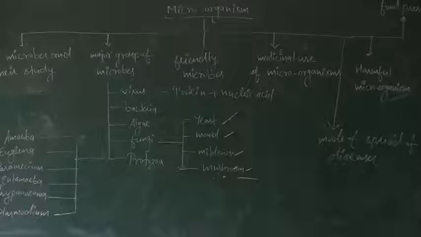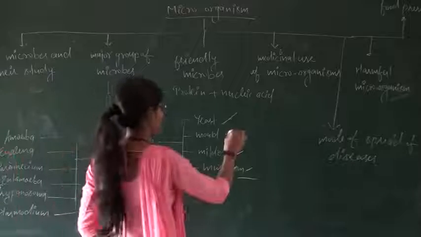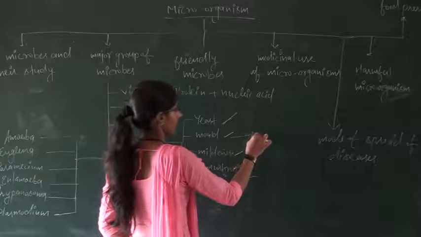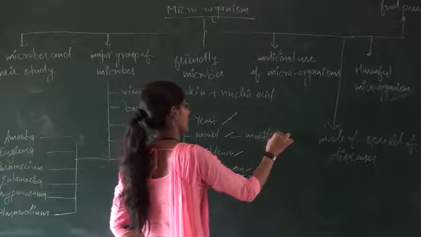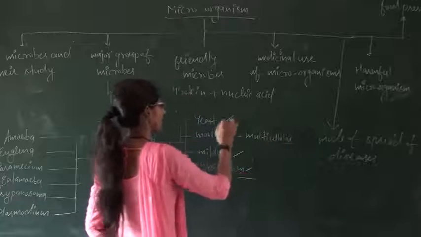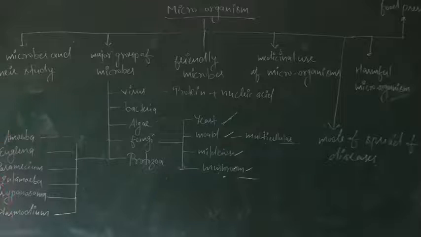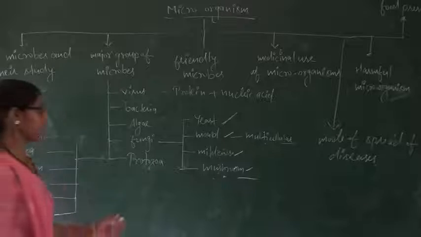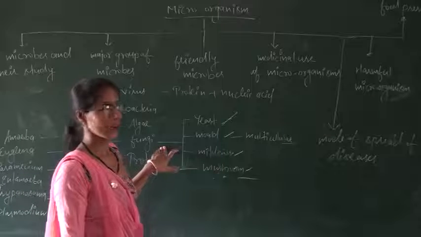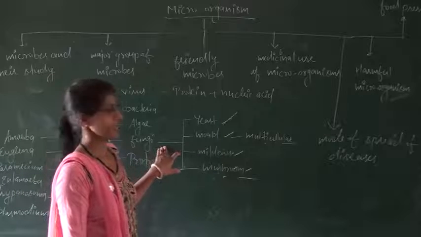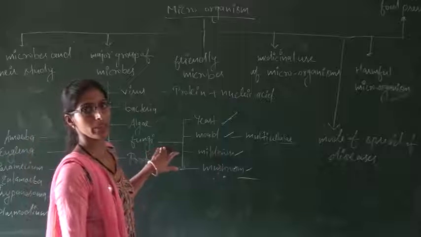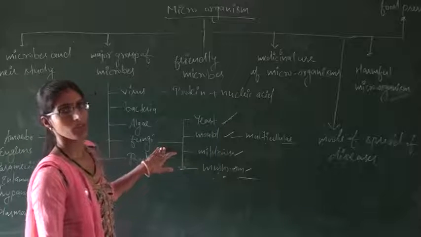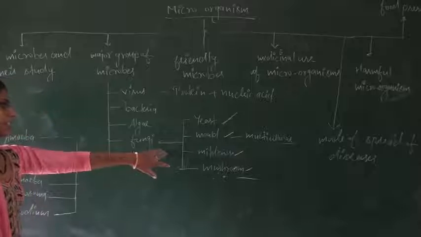Molds are the multicellular fungi. In fungi, the heterotrophic mode of nutrition takes place, and in the process of reproduction, both sexual and asexual types of reproduction take place.